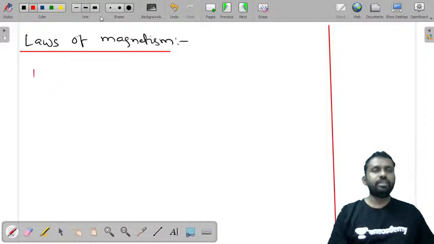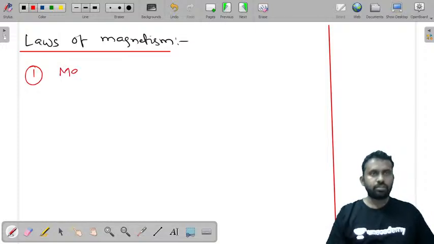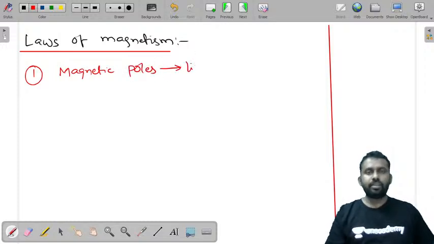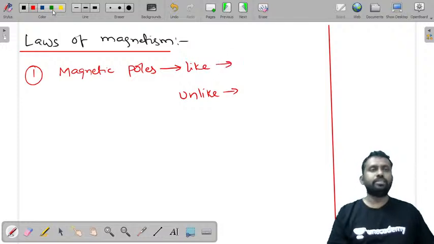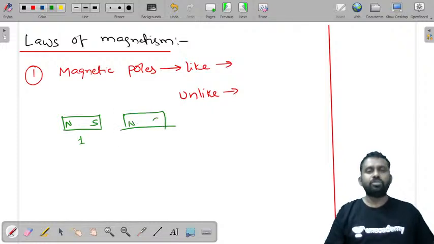So the first law states that there are two kinds of magnetic poles, like and unlike. Suppose you have magnet 1 which has a north pole and south pole, and another magnet which also has a north pole and south pole. If these two are placed adjacent to each other with opposite poles facing, they are called unlike poles.